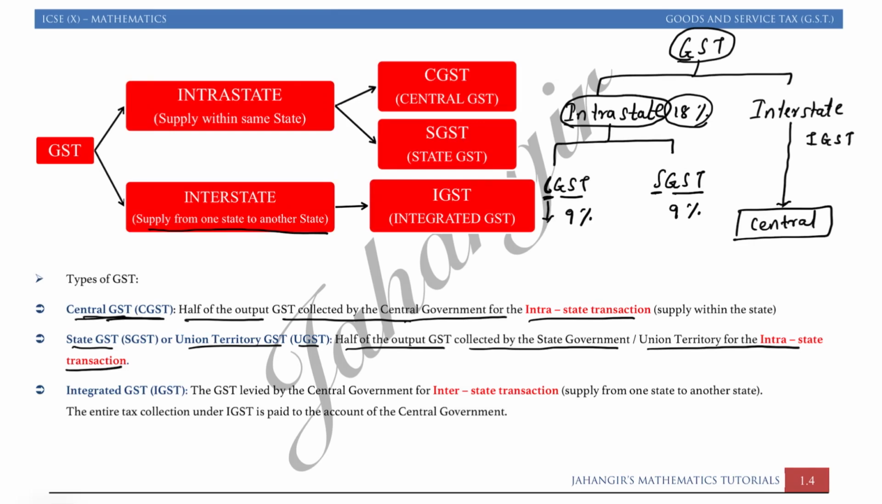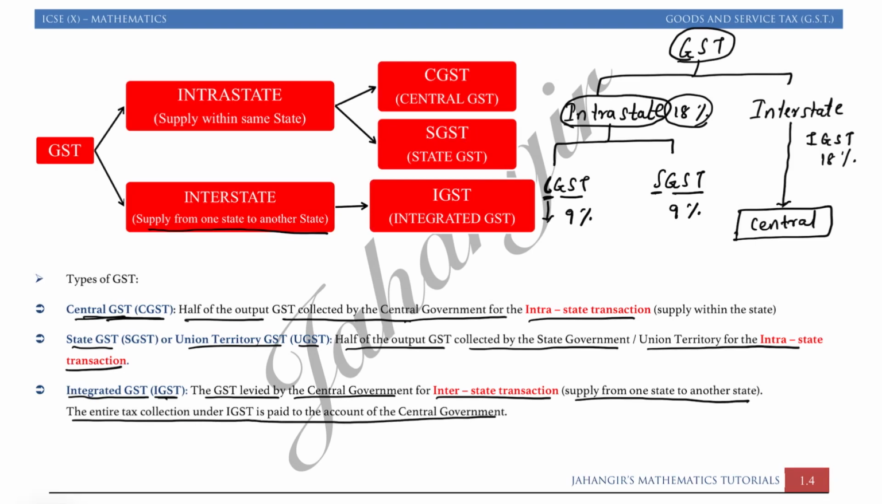That is, if we have 18%, the central will get 9% and the state will get 9%. And in inter, the full 18% central will get. Okay, so integrated GST, that is IGST, is the GST levied by the central government for interstate transaction, supply from one state to another. Entire tax collection under IGST is paid to the account of central government. So hope you had understood that GST का main part है intrastate and interstate.